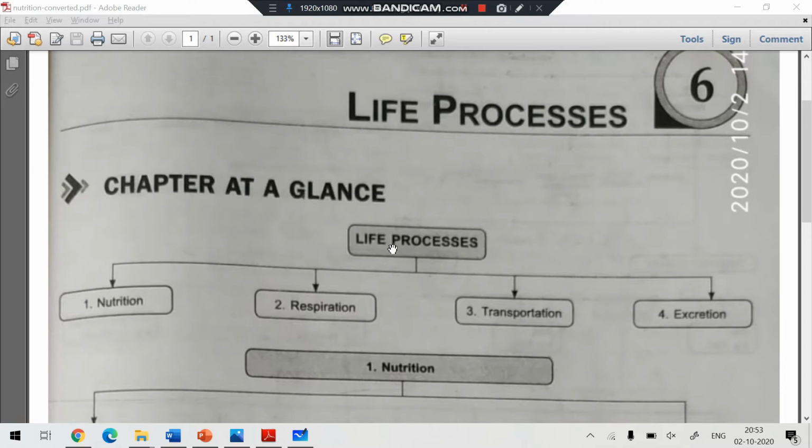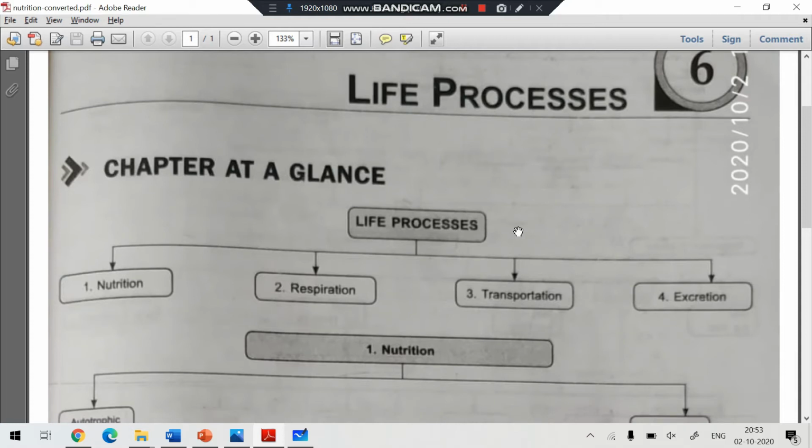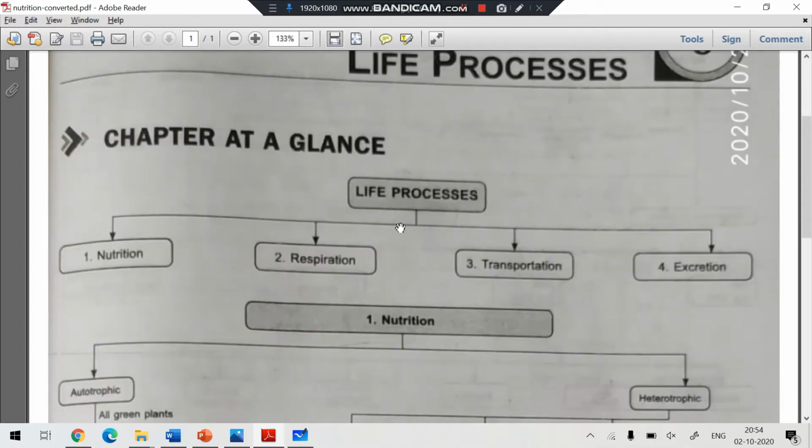What are life processes? The processes which are necessary for survival of any organism, meaning those processes without which an organism can die. In this topic, we will study the four main life processes: nutrition, respiration, transportation, and excretion.